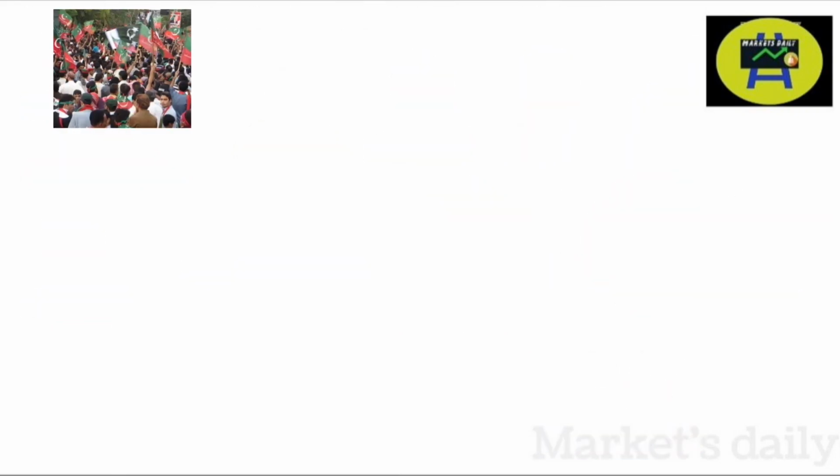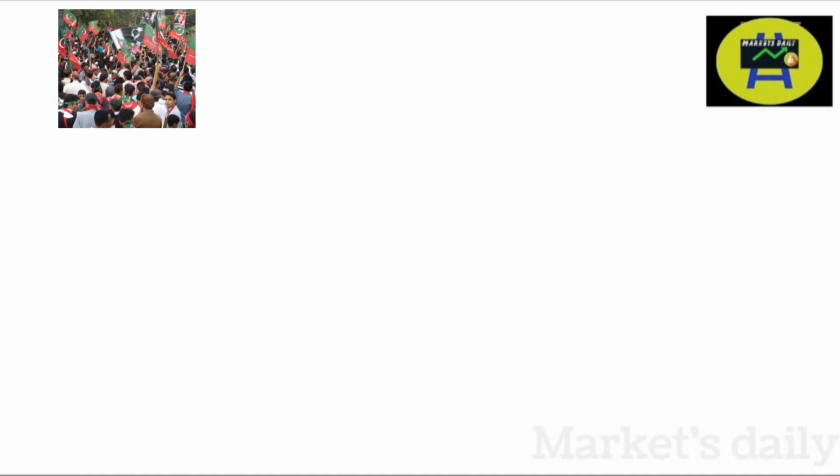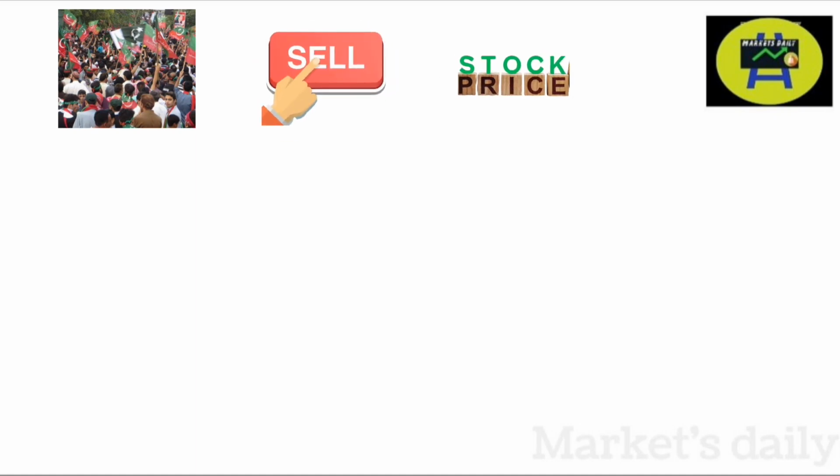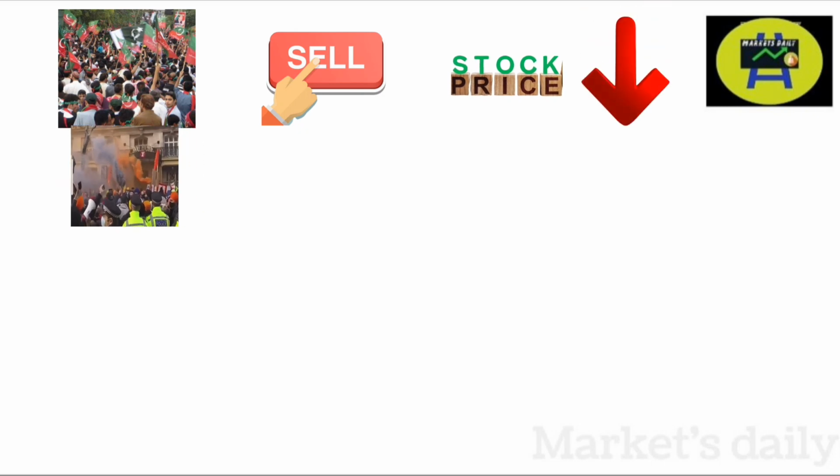Second thing is the conflicts with other countries. For example, conflict between India and Pakistan can also impact the stock market. During times of heightened tensions, investors may become nervous and sell off their stocks, leading to a decline in the market. Third thing, religious riots like the Hindu-Muslim conflicts lead to political instability.